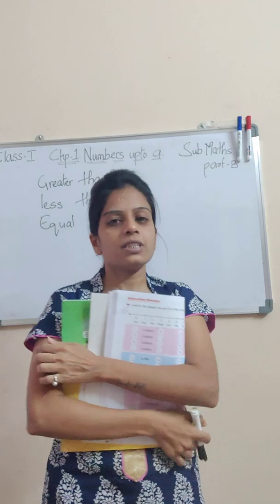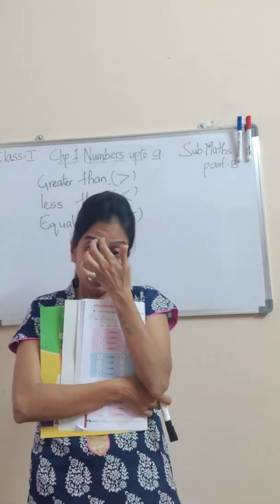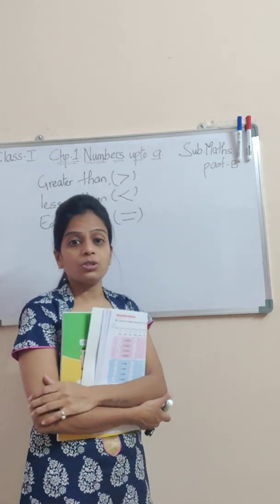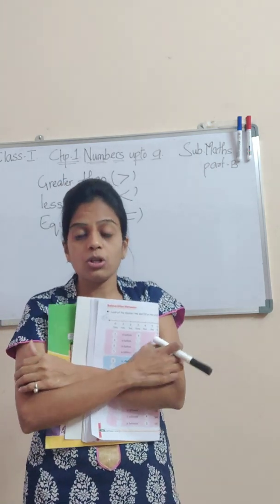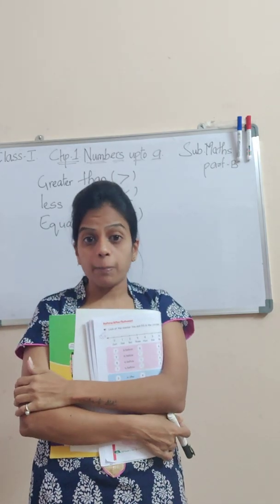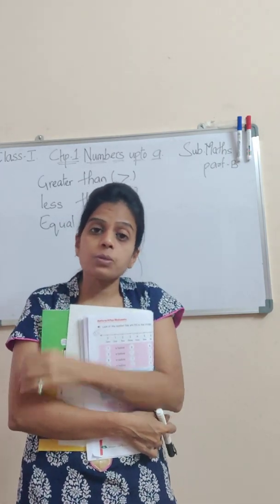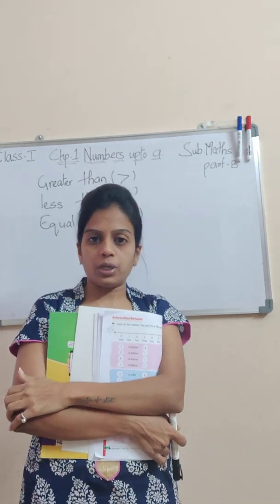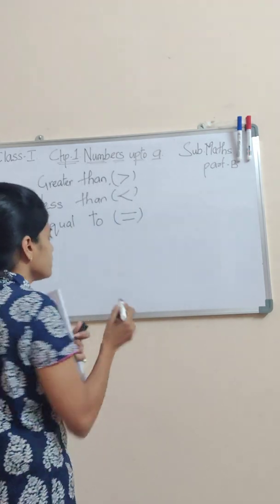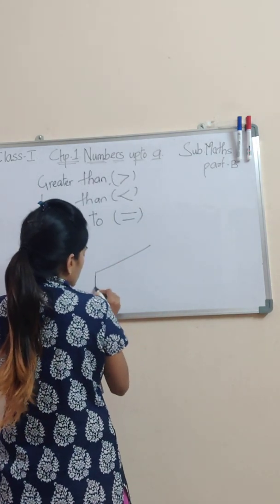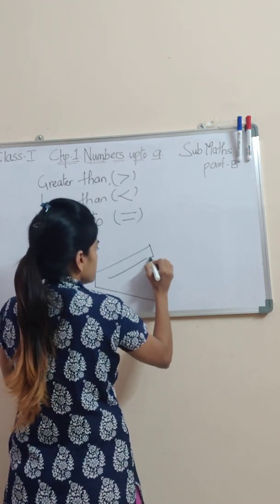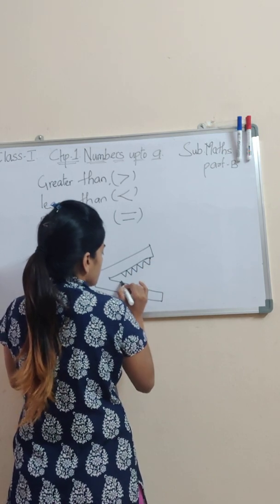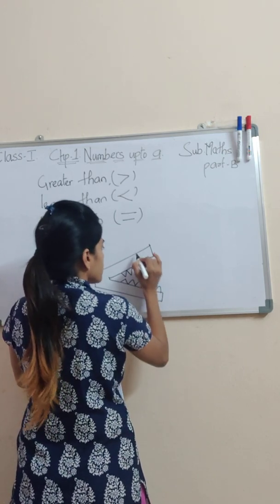Now students, before moving to this, I just want to give you a small story. Story of an alligator. Once students, there was an alligator in a jungle who used to love numbers. उसको numbers बहुत पसंद थे. But did you ever see an alligator? Okay, it is the same as a crocodile. So students, वो जो alligator था, वो क्या करता था? उसको numbers खाना बहुत पसंद था. But वो क्या करता था?